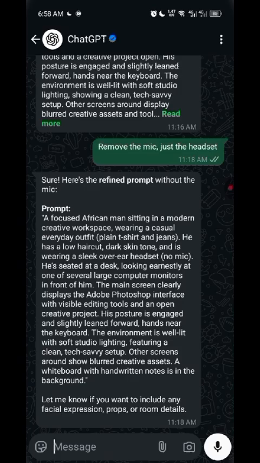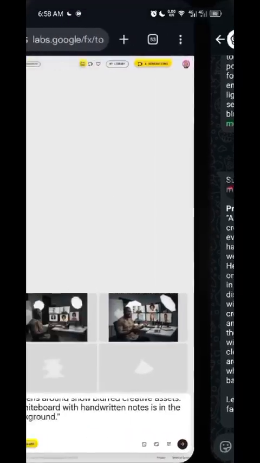One thing about this prompt is that once you use ChatGPT to generate, don't limit yourself to only ChatGPT. Sometimes you have to study this prompt as well to know how to create your own. See this soft studio lighting, how the light is. Once you want another image with that soft studio lighting, you can add it to your prompt.